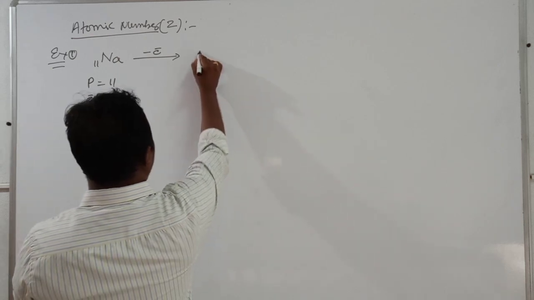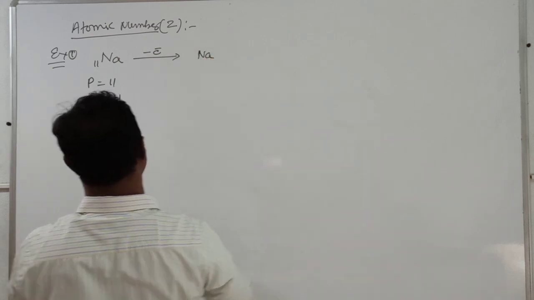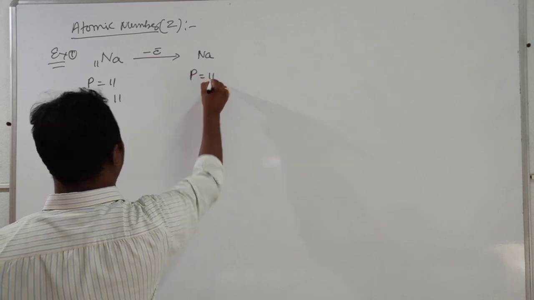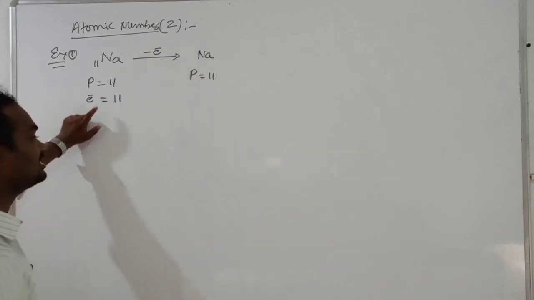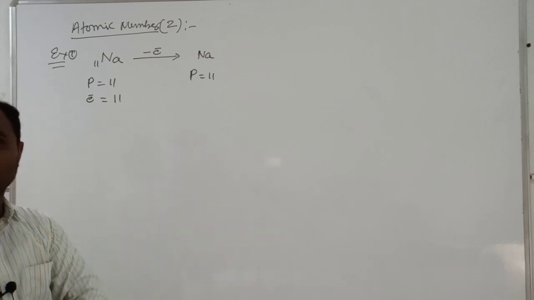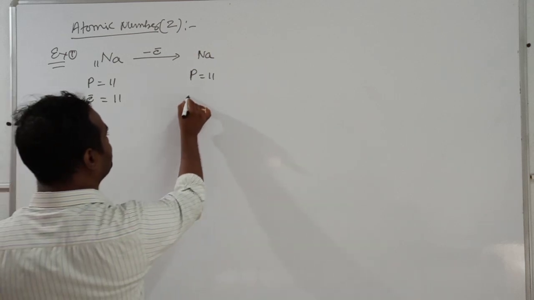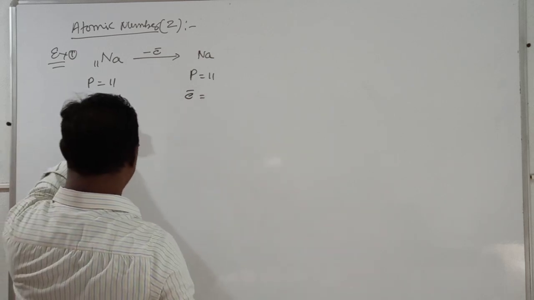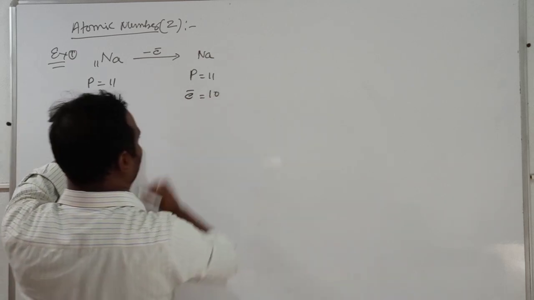Okay, now here what will happen is, in this, protons have no change, we just remove the electron. Initially 11 electrons are there, one electron we removed, then how many electrons remain? Here 11 minus 1, 10 electrons are there.